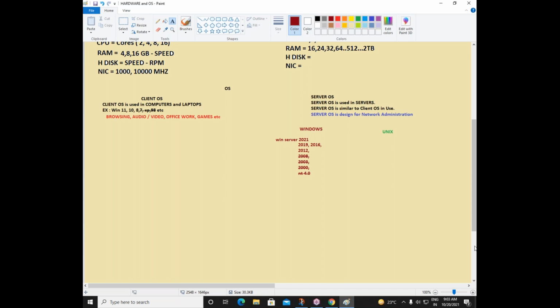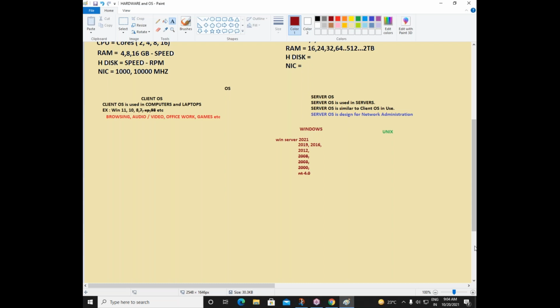But it's not so easy for a company to just upgrade to a new operating system. Upgrading to a new operating system means there are many other things they need to see. They need to train their administrators. First of all, administrators should upgrade or update themselves. That is one thing. Second thing is they need to pay the license for the new operating system, right? So there are many things they need to consider. It will not be easy for any company to just go from 2012 to 2016, 2016 to 2019 every second year.